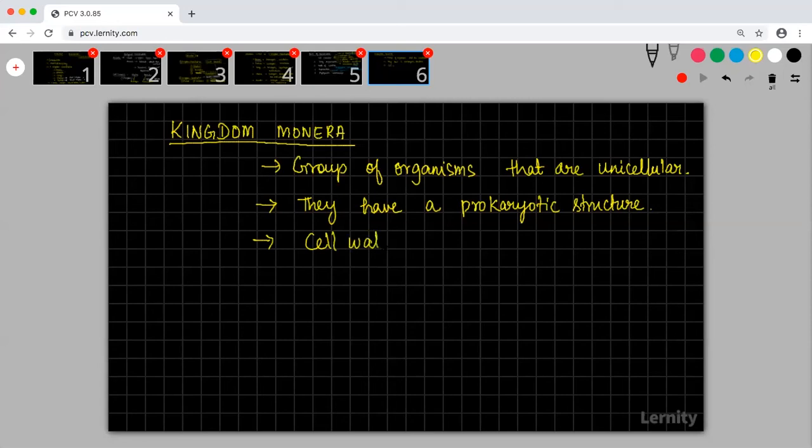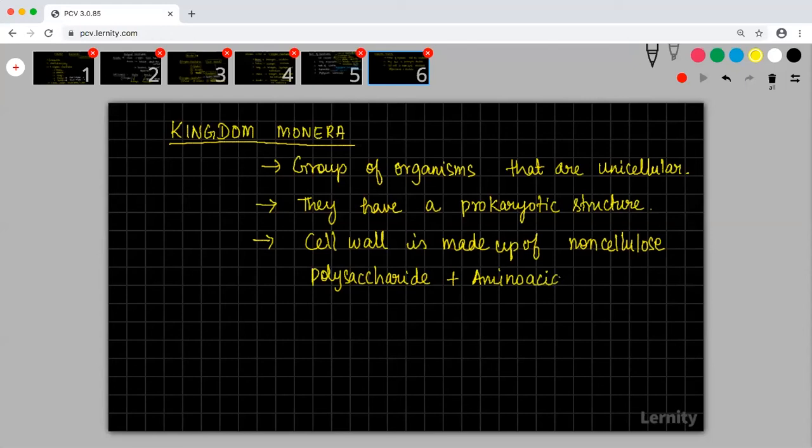The cell wall is made up of non-cellulose polysaccharide plus amino acids. Body organization is cellular.